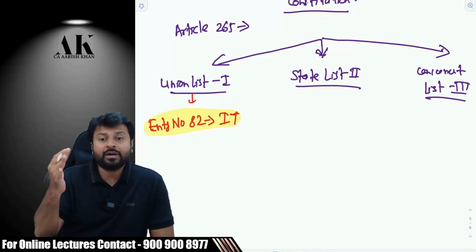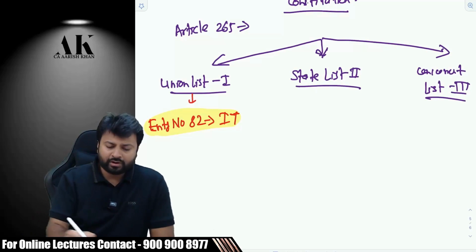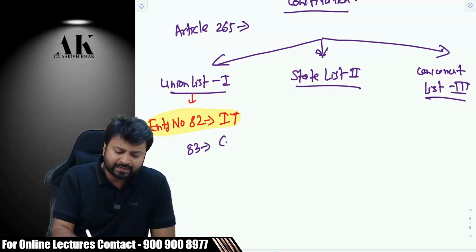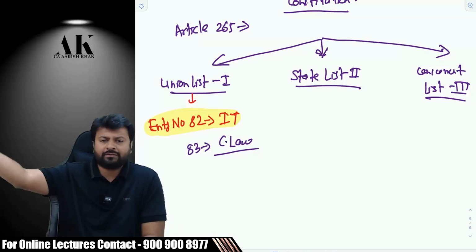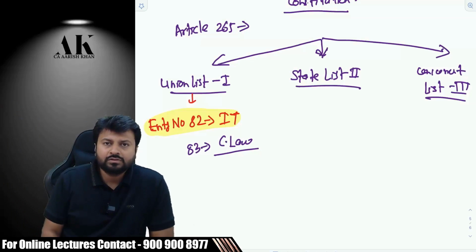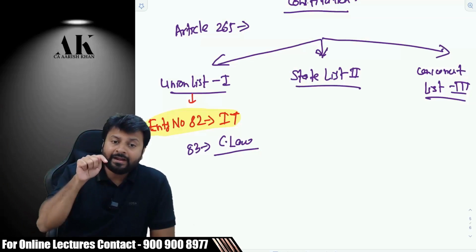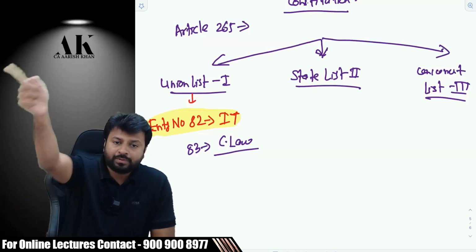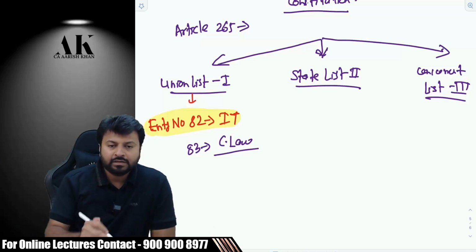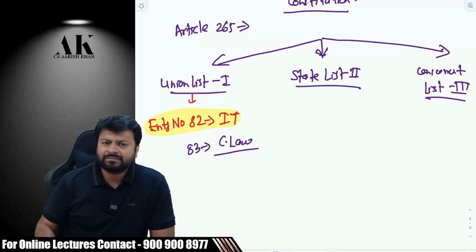From where has the Government of India got the power to make that customs law? It is entry number 83, customs law. They can impose customs duties on whatever products they choose. Because there is entry number 83, the Government of India was able to bring the customs law.